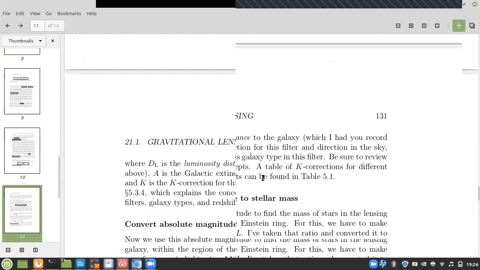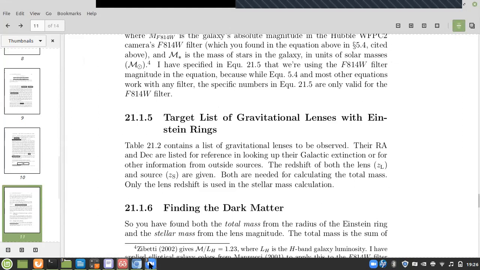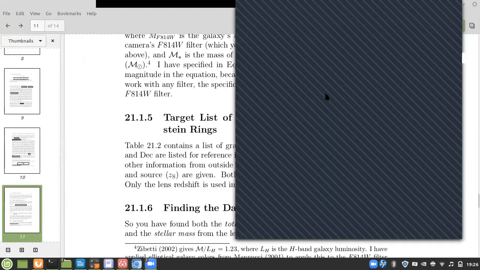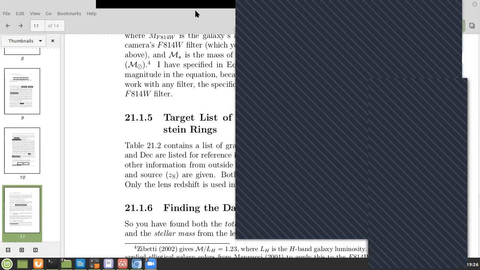I think after doing this filter 814, we can't proceed to other filters because we don't know how to change the values for M by L and the conversion values. By default, it is given only for 814. He said he doesn't know how to do the calculation for F555.